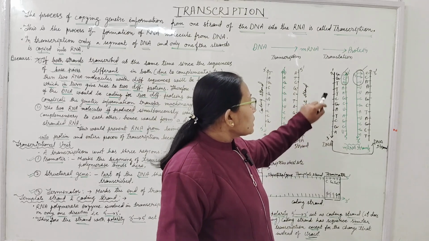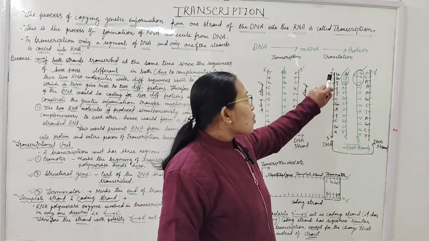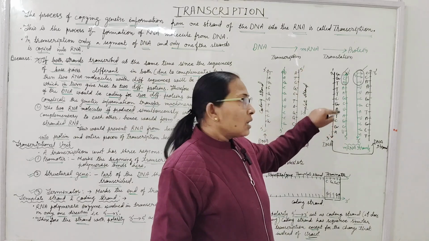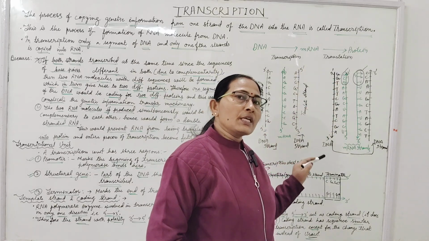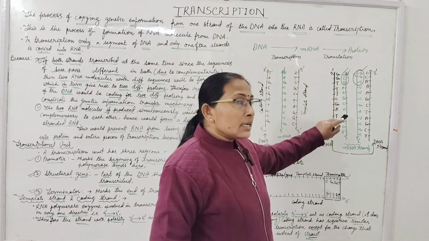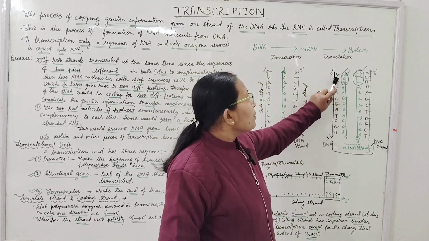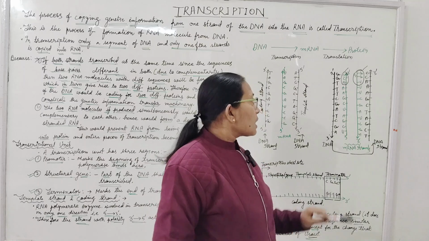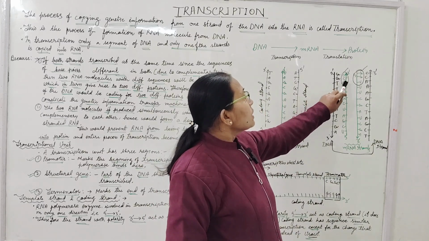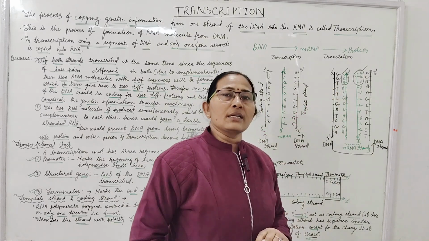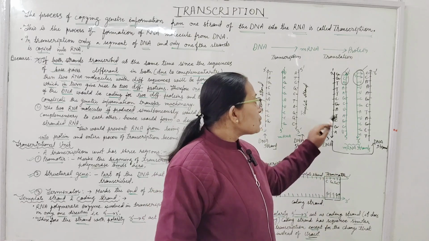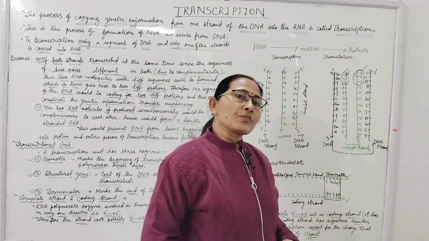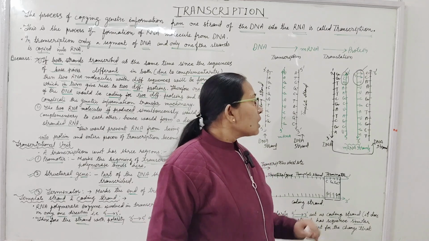So, if guanine is present on the DNA strand, and this strand is used as the template to make the RNA, the complement of guanine, cytosine, will be on the RNA strand. If there is thymine, on the RNA will be adenine. So complementary bases are arranged on the RNA according to the DNA.